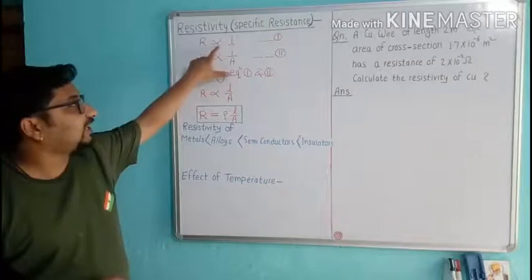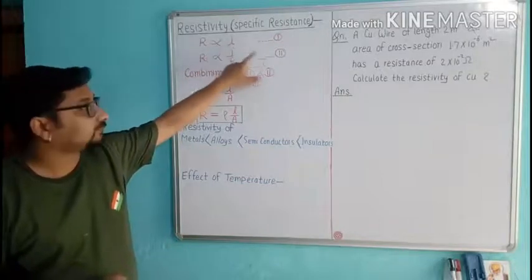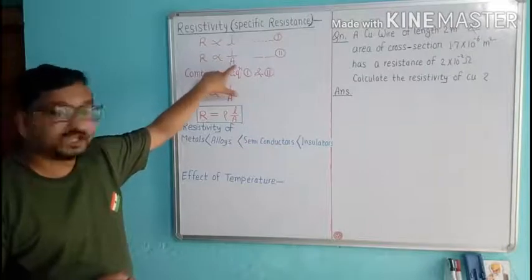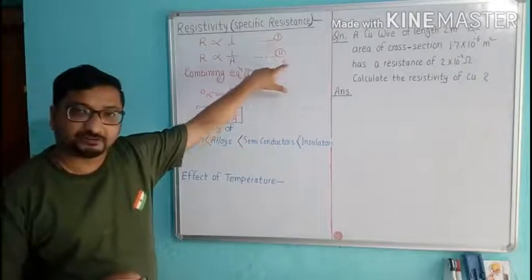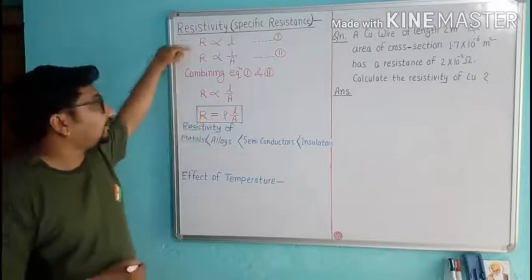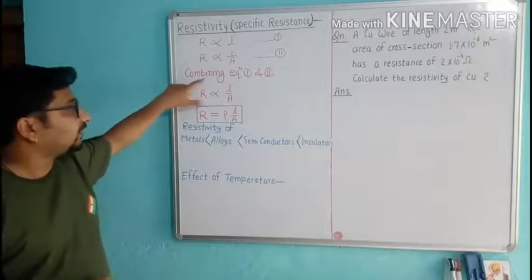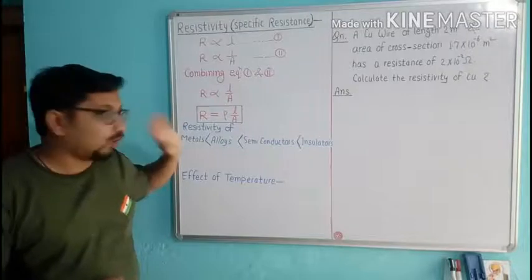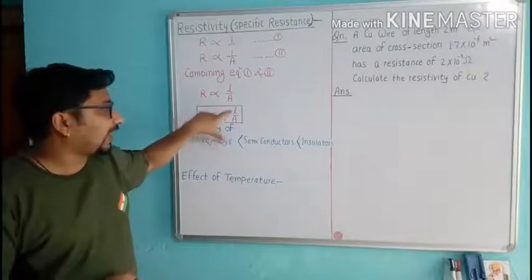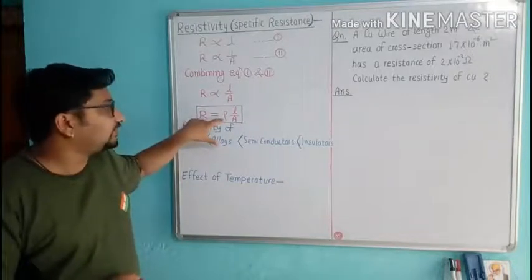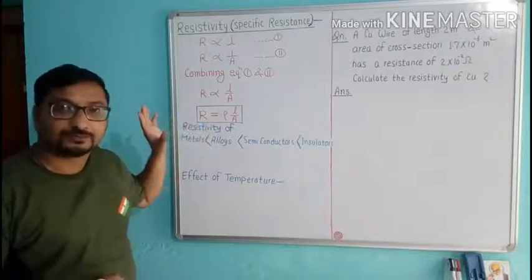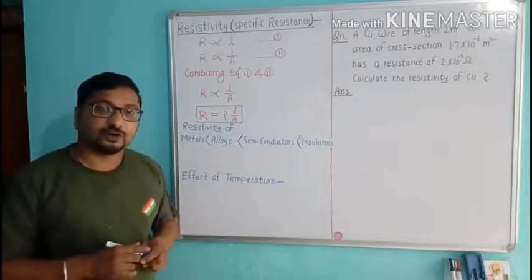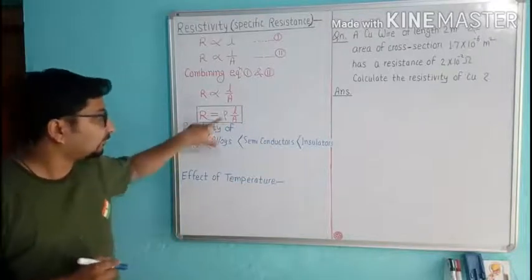Now, resistance is directly proportional to the length of the conductor, equation number 1, and resistance is inversely proportional to the area of the cross section of the conductor, equation number 2. When we combine these two results, we get R directly proportional to L upon A, or R is equal to rho L upon A. This rho is the proportionality constant. This rho is the resistivity of the substance.